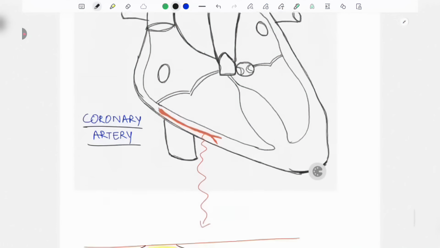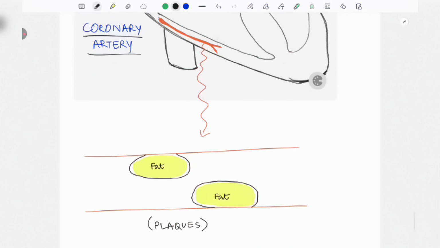And once these heart vessels are blocked, how are they blocked? This particular fat, the useless fat, has come here and started accumulating in the coronary arteries. These coronary arteries are the blood supply, the supplying vessels of the heart.